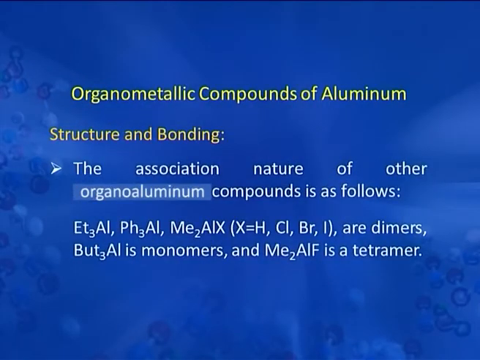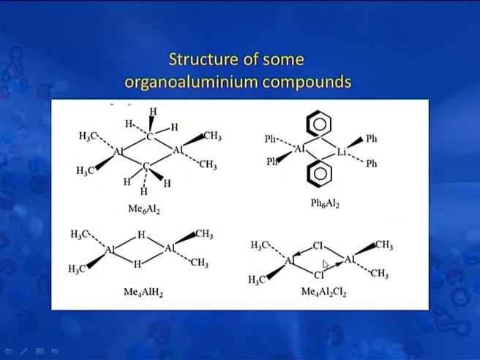The association nature of other organoaluminium compounds is as follows. So, we have triethyl aluminum, triphenyl aluminum, and dimethyl aluminum halide, which are dimers, but tributyl aluminum is a monomer and dimethyl aluminum fluoride is a tetramer. So, these are the structures of various organoaluminium compounds. You can see some are aryl as well as alkyl aluminum compounds.